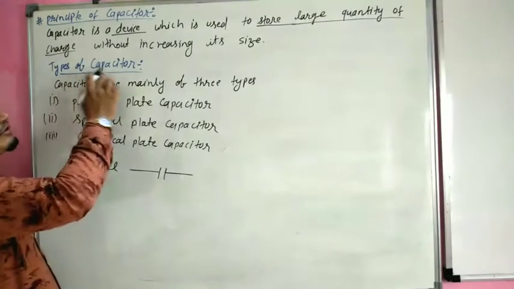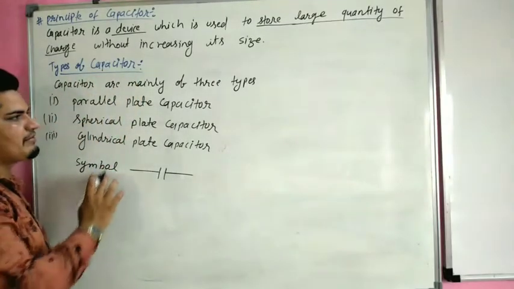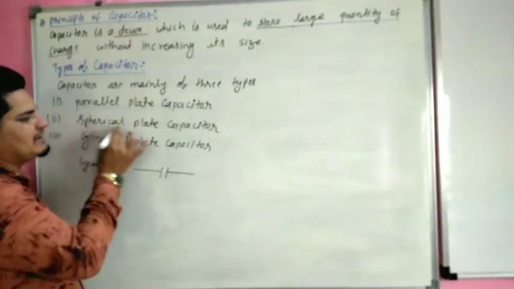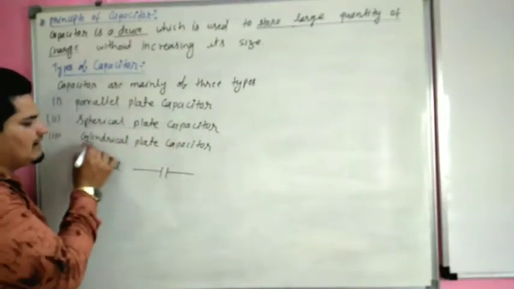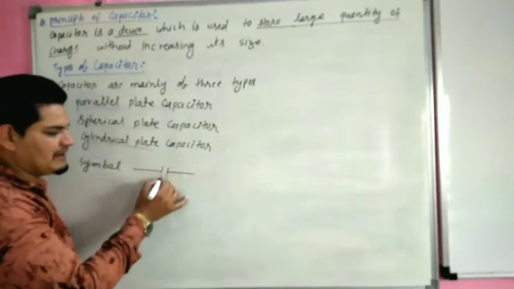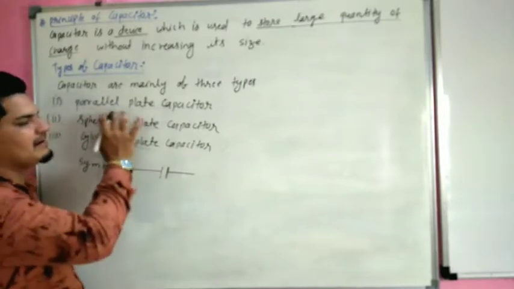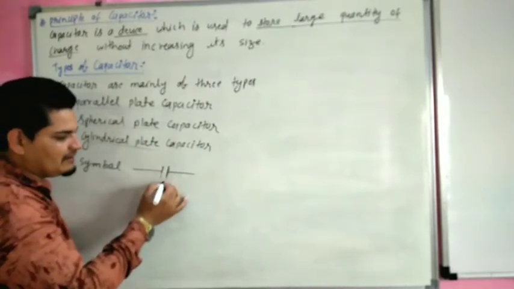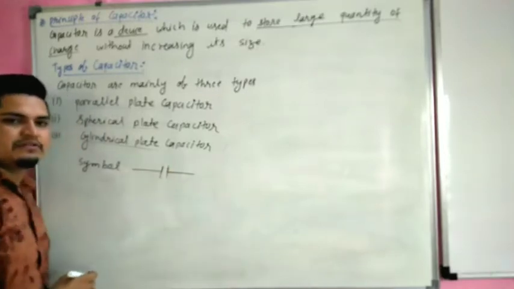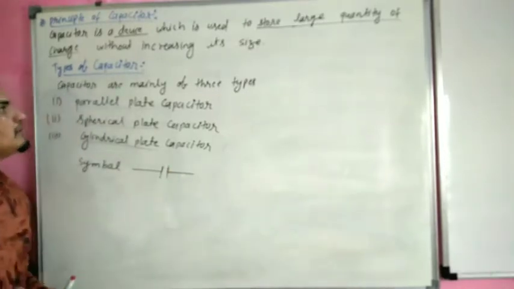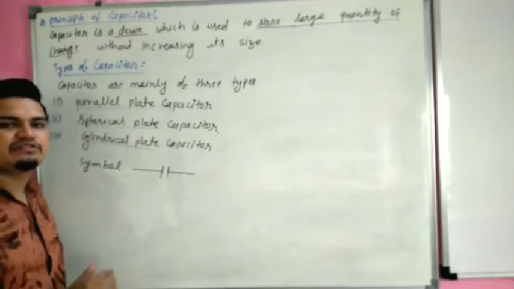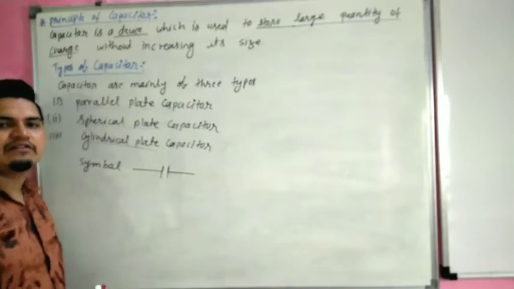There are three types of capacitor. First, parallel plate capacitor. Second, spherical plate capacitor. Third, cylindrical plate capacitor. This is the symbol of a capacitor. There are two plates, both parallel, so it is called a parallel plate capacitor. Between these plates a dielectric medium is present. So a capacitor is a device which is used to store a large quantity of charge.